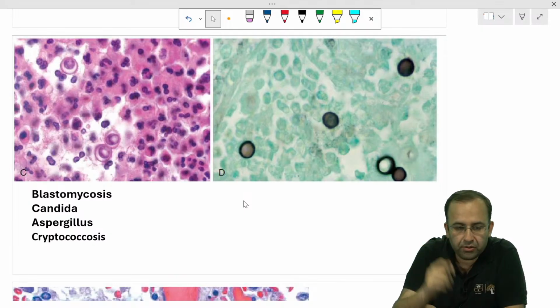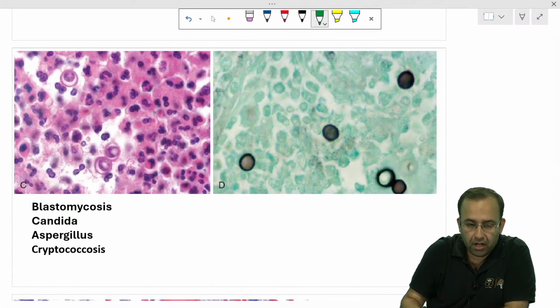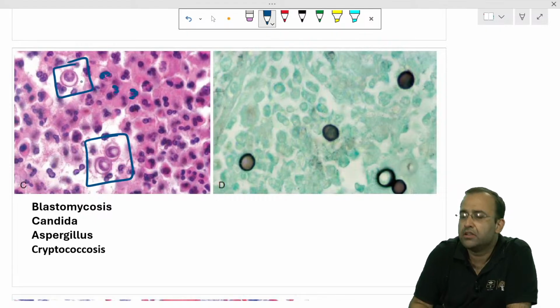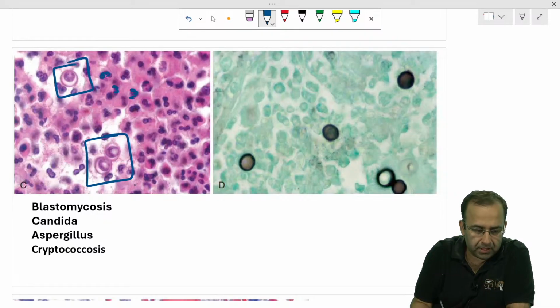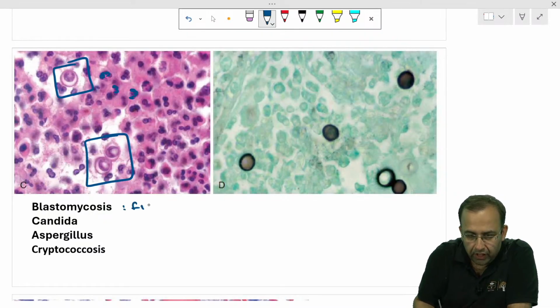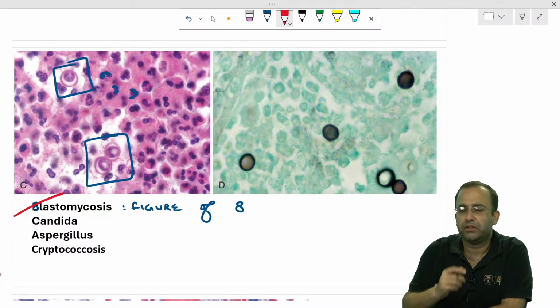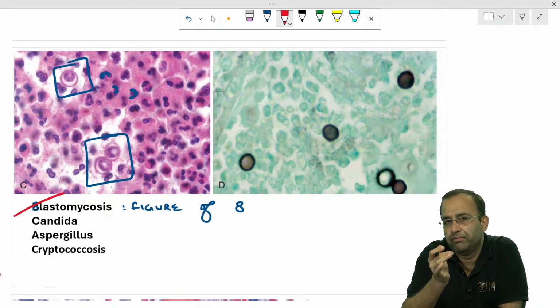Done. So the minute I see this, look children, as compared to a neutrophil, all these are neutrophils. As compared to neutrophil, we see the presence of large organisms. That is, these are yeast, along with budding forms. That is, this is figure of 8 appearance. It looks like 8, figure of 8, seen in blastomycosis. Looking at Blasto itself, it looks like 8, right? Blastomycosis is figure of 8 appearance.